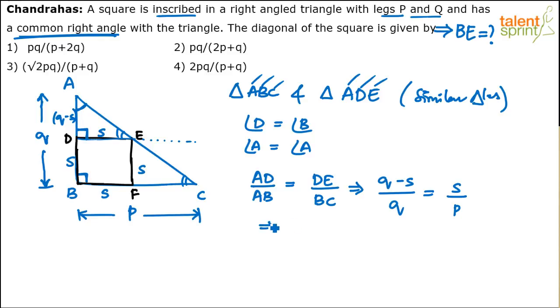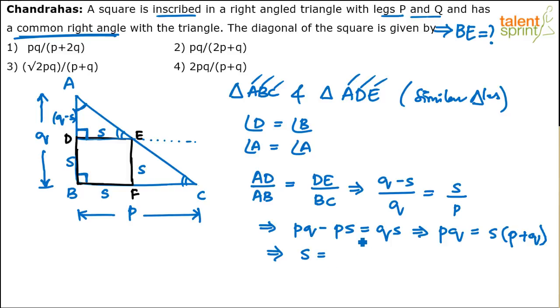So we get PQ minus PS equals QS. Or if you take PQ on this side and take S common there, we'll get P plus Q. So basically from this, the conclusion is the side S of the square is PQ by P plus Q. This is the side of the square. But what do we need? We don't need the side of the square. He's asking us to find the diagonal.